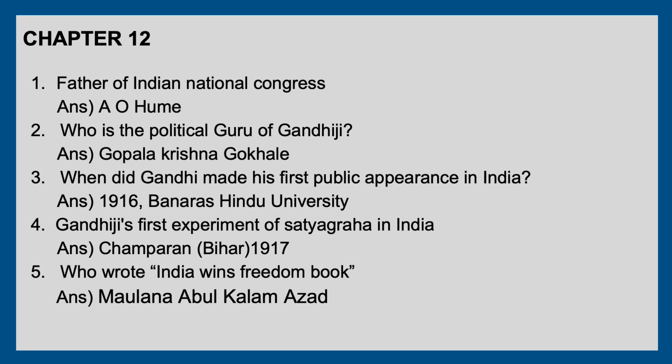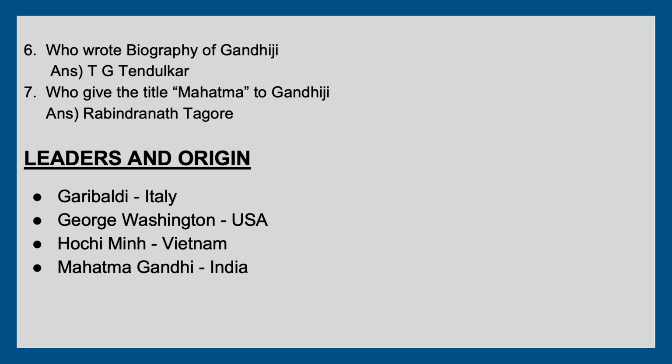And the fifth one is, who wrote the book India Wins Freedom, and it was written by Maulana Abdul Kalam Azad. The biography of Gandhiji is written by D.G. Tendulkar, whereas the autobiography of Gandhiji is written by Gandhiji himself. Who gave the title Mahatma to Gandhiji, and that is Rabindranath Tagore.